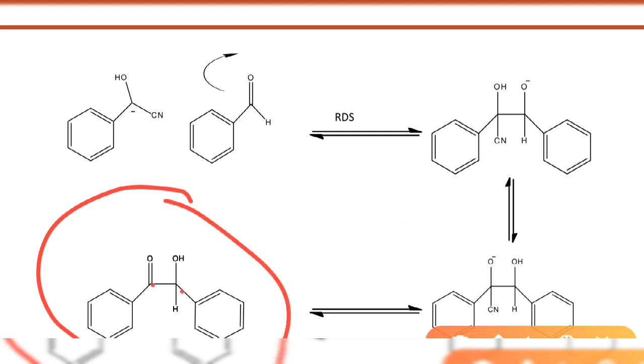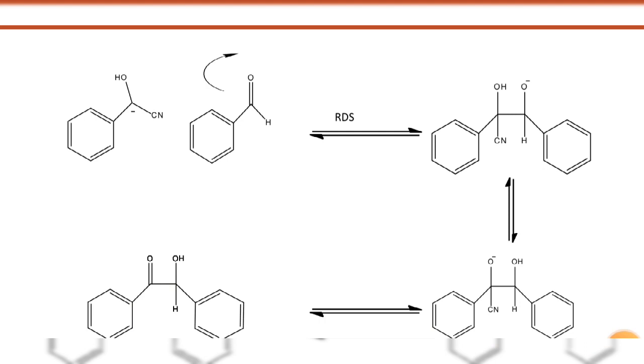Two carbons adjacent to each other, one carbon has a double bonded O, a keto group, and another carbon has OH, an alcohol, hydroxy group. So two adjacent carbons having a keto group and a hydroxy group will be called a benzoin compound.